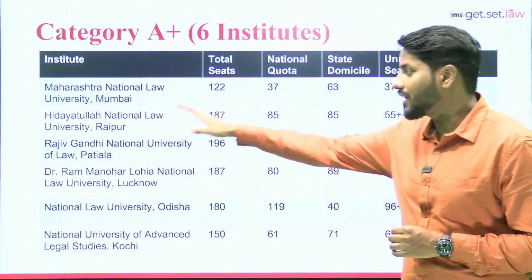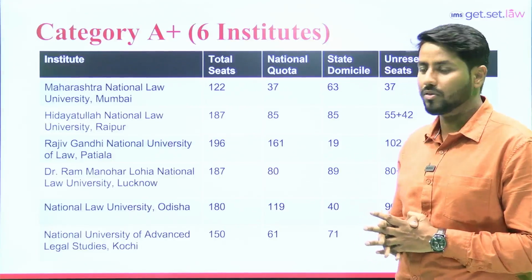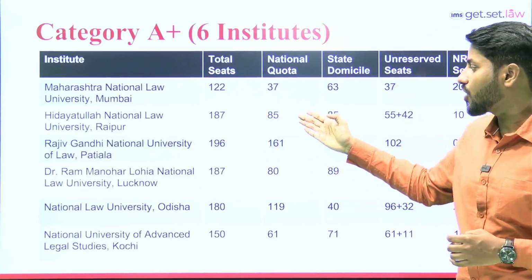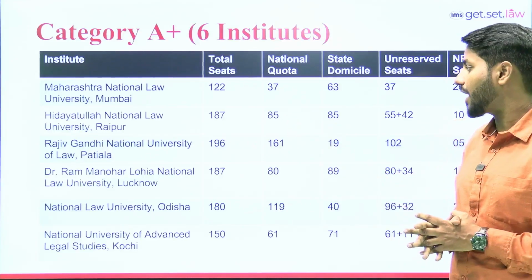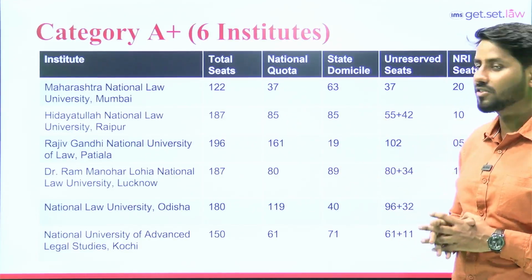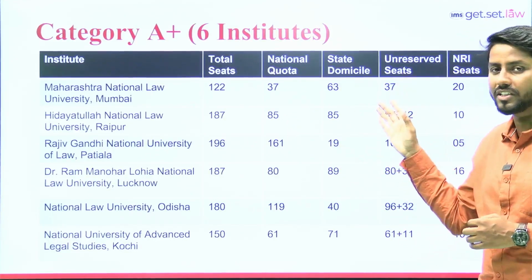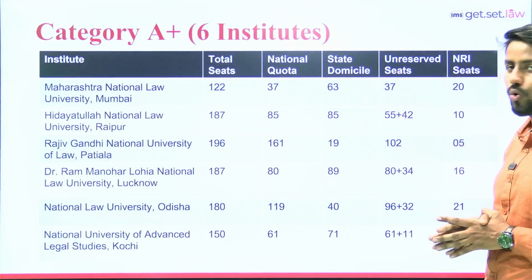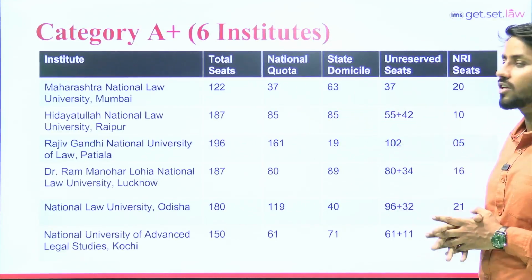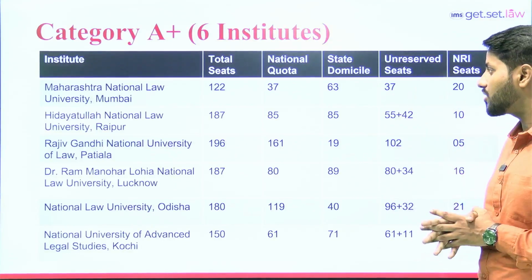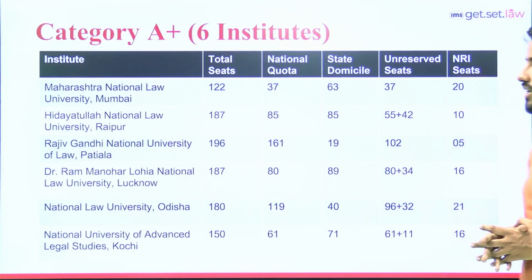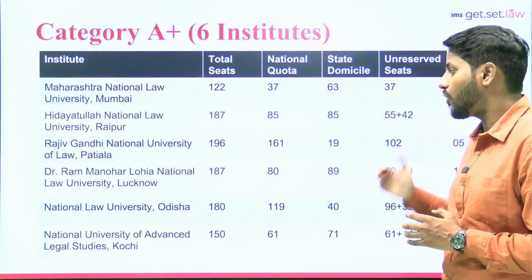If we talk about Hidayatullah National Law University, Raipur, then in total they have 187 seats. Out of 187 seats, they are offering 85 seats for all India candidates and 85 seats for state domicile. If we talk about unreserved seats, 55 out of 85 are unreserved national quota seats, and 42 seats are for the unreserved category when we talk about state domicile. And in total, they are offering 10 seats for NRI category students, or foreign nationals.